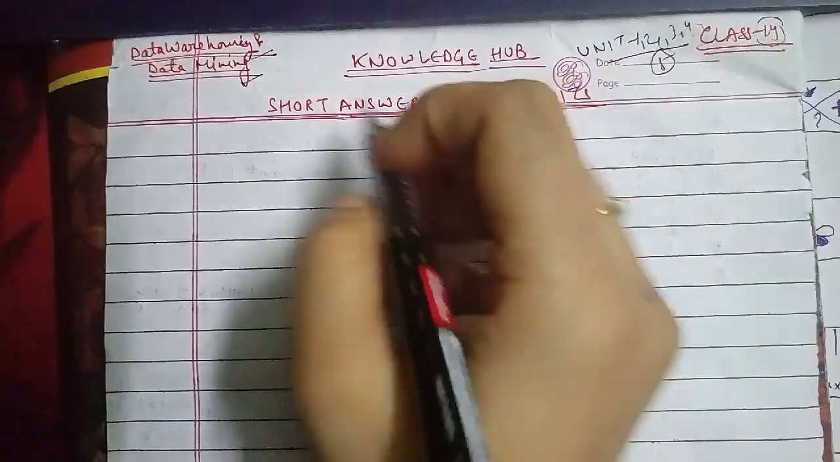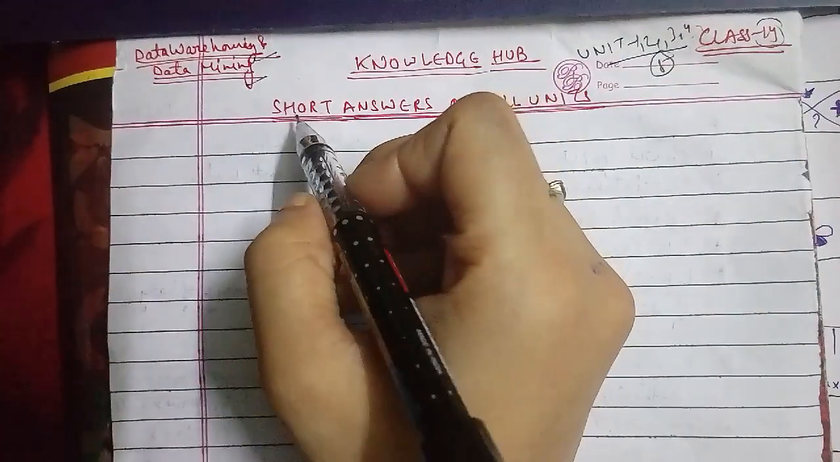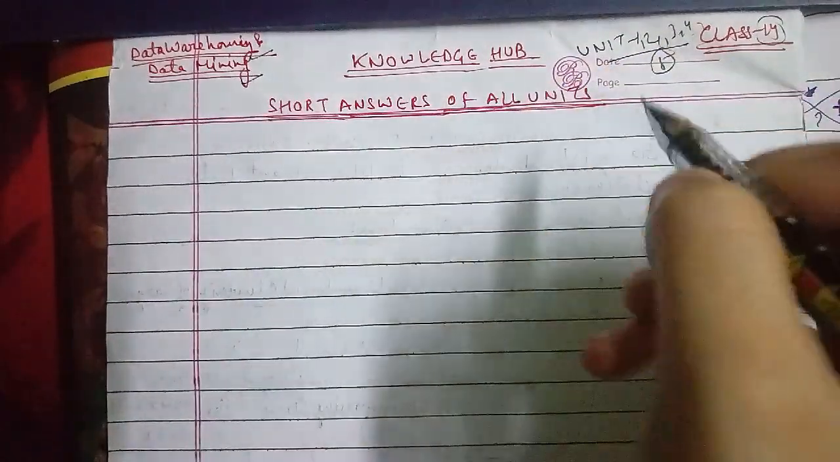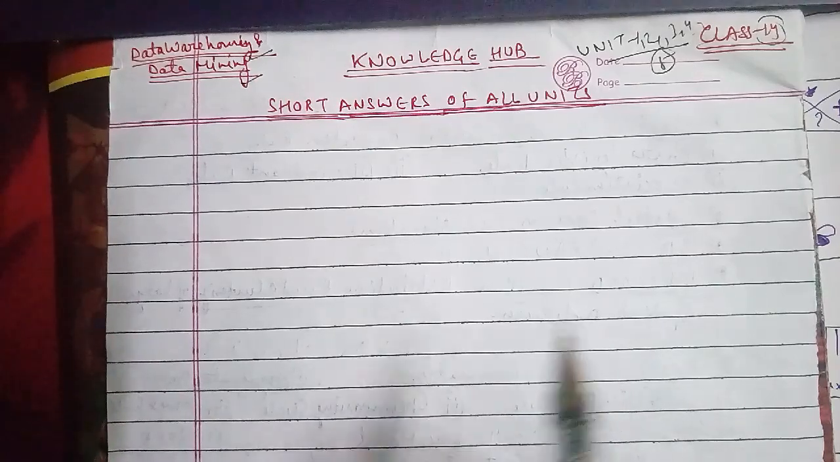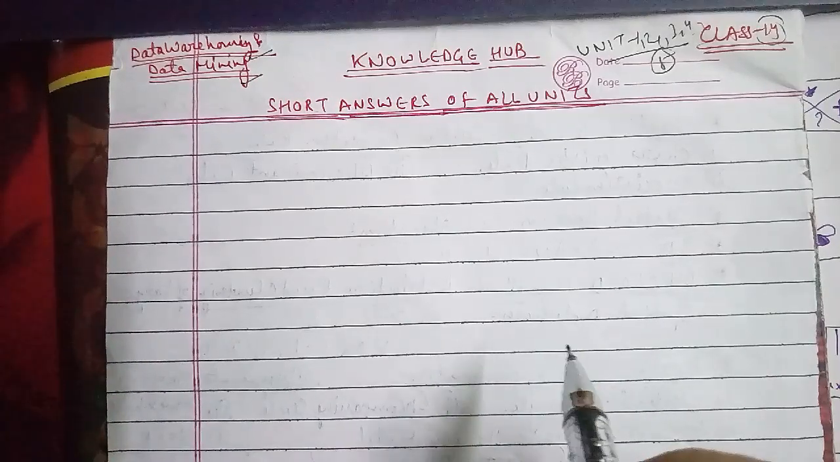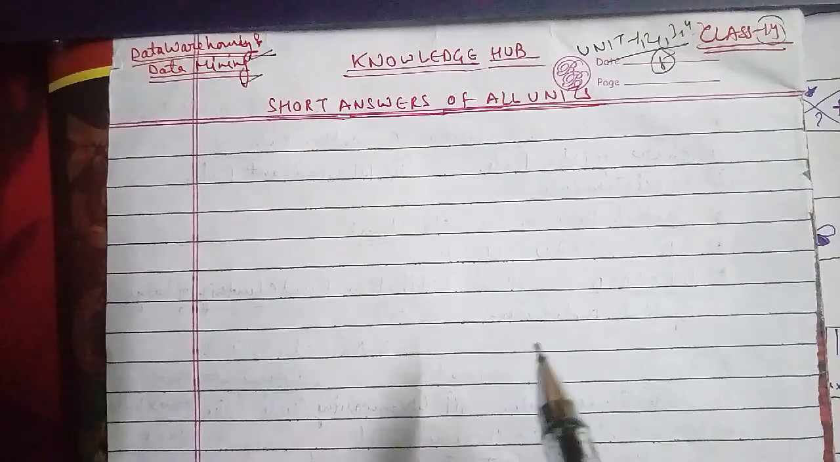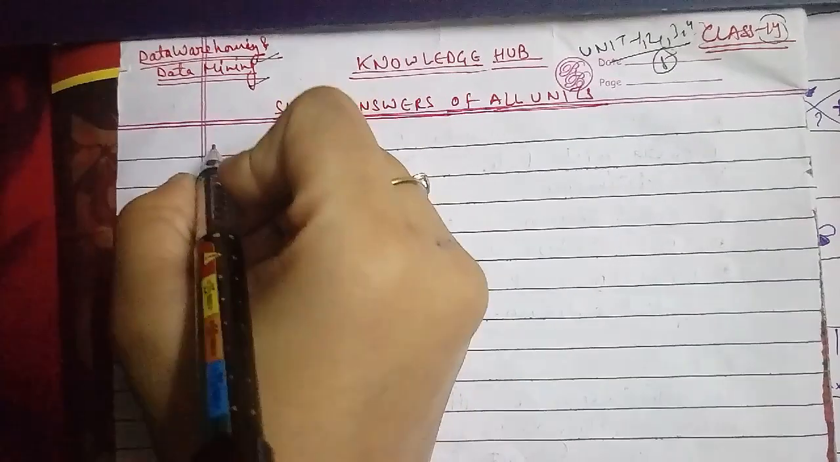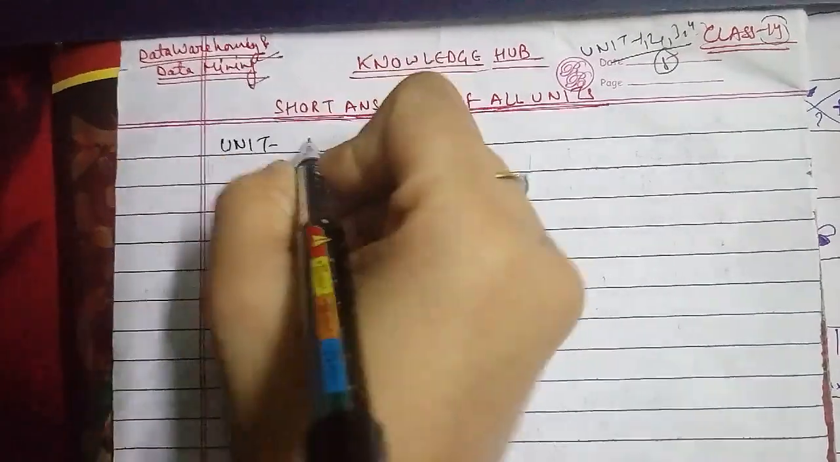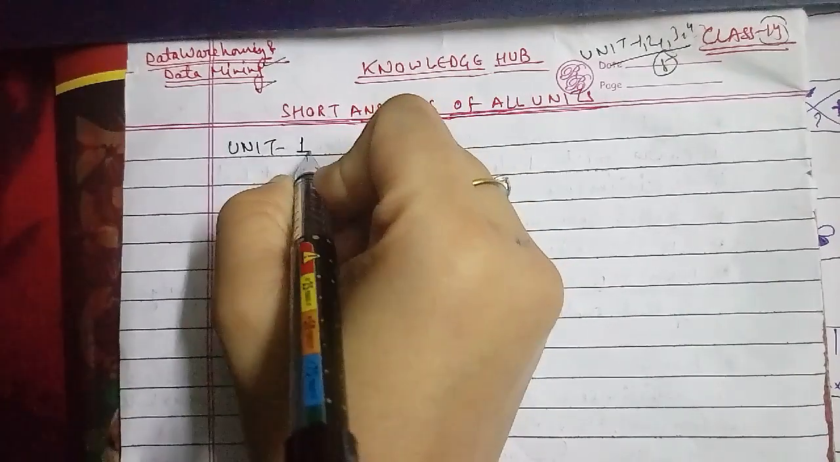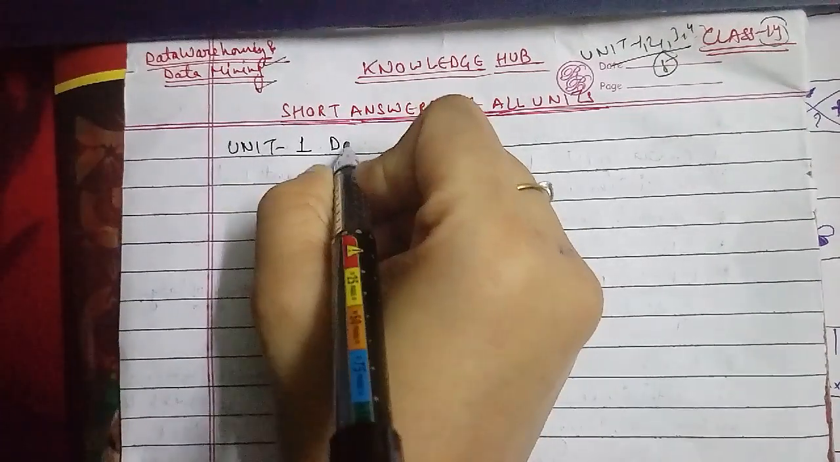And now in this class we'll start discussing the short answers of all the units in reference to unit 1, unit 2, unit 3, unit 4 and unit 5. It will not be longer than 1 hour, and whatever the unit will cover within this duration. So we'll start with unit 1. The name of the unit, as I told you before, is data warehousing.